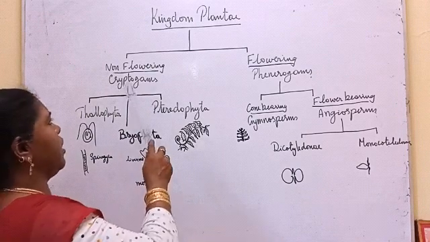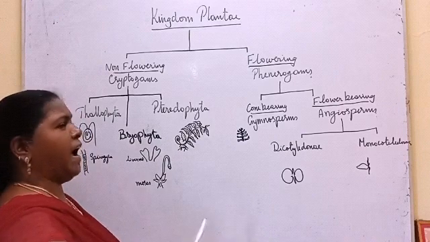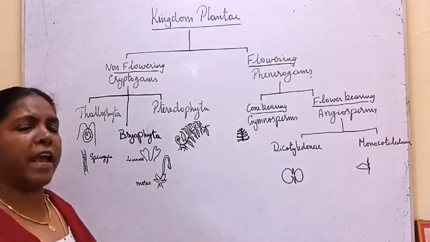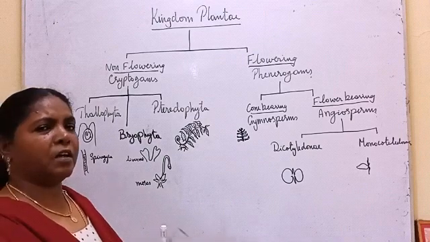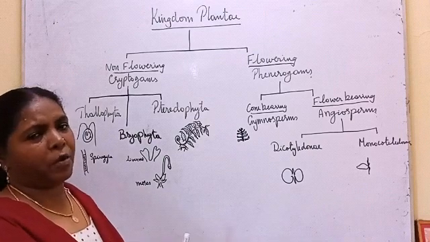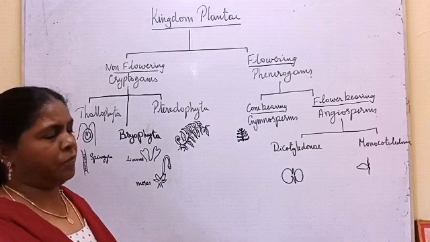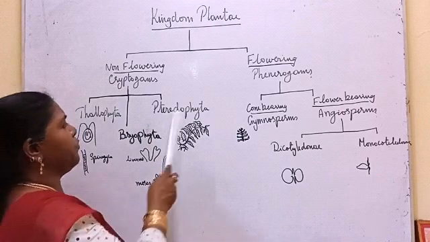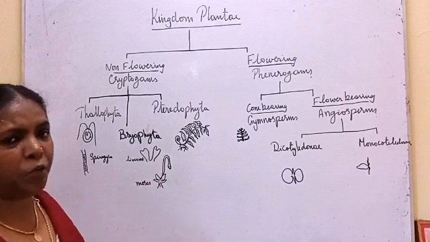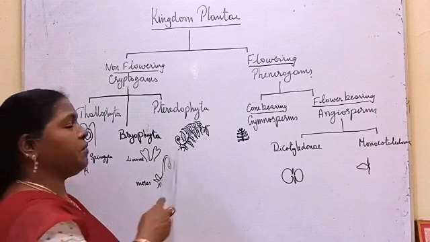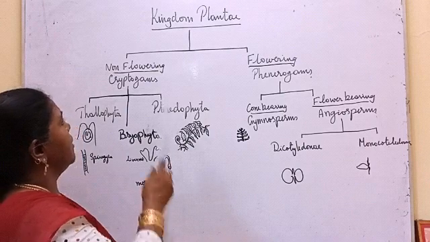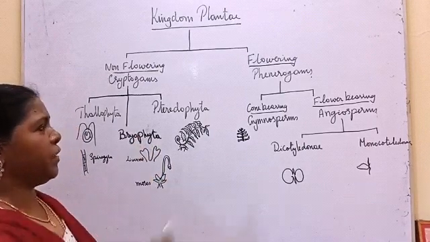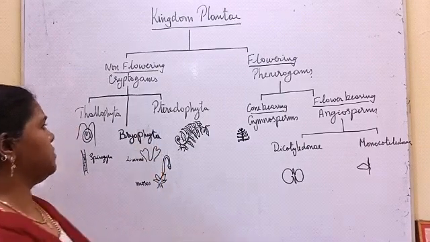Then, all the non-flowering plants, cryptogams, which have real root, stem and leaf, externally as well as internally, where the plant body can be divided into root, stem and leaf, are kept under Pteridophyta. The P is silent here. They have the vascular tissue, xylem and phloem, so Pteridophytes are called vascular cryptogams.